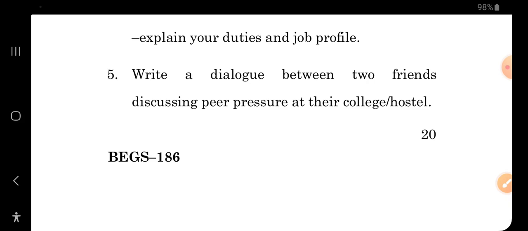Otherwise, while reading the dialogue directly, you will not be reading it as two friends; suddenly Rahul and Sushil are talking directly: Hello Rahul, how are you? What happens is that in a conversation there is an abrupt beginning, where suddenly two people are talking in that particular script. When you read the paper, the script starts suddenly, like Hi Rahul, how are you, and Sushil is telling Hi Sushil, how are you. So if you give an overview, the evaluator will think that this student has understood the question. It would be a good overview.